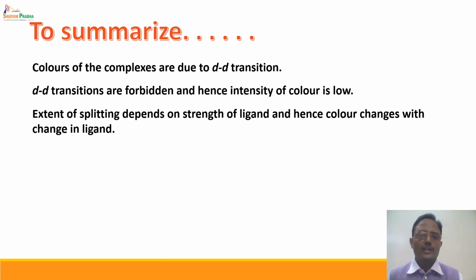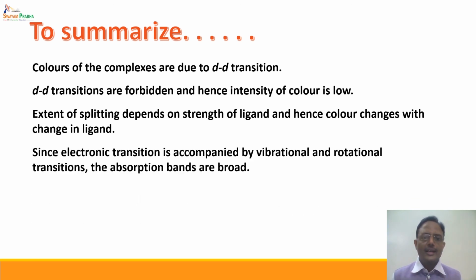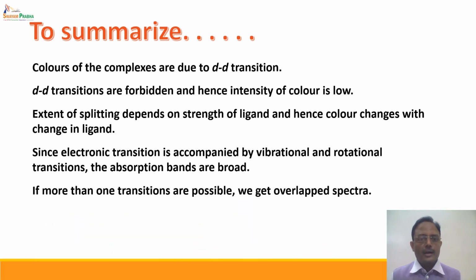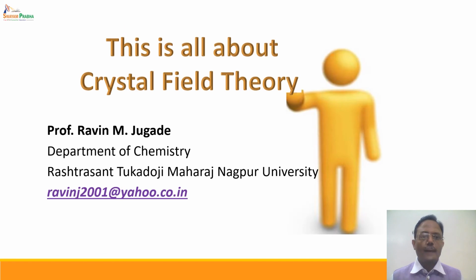This we have seen while solving a question also. The complexes of nickel with different ligands give different colors. Since electronic transition is accompanied by vibrational and rotational transitions, the absorption bands are normally broad, and if more than one transition is possible, we can get overlapped spectra.